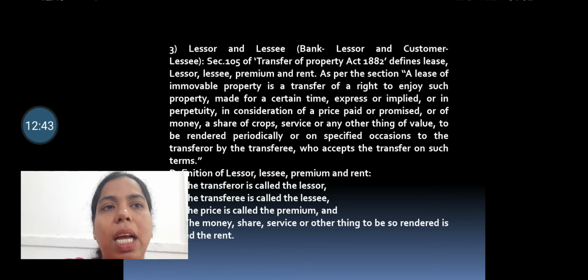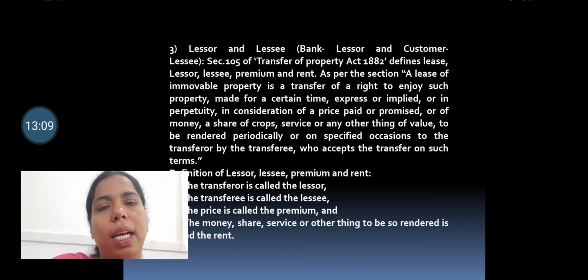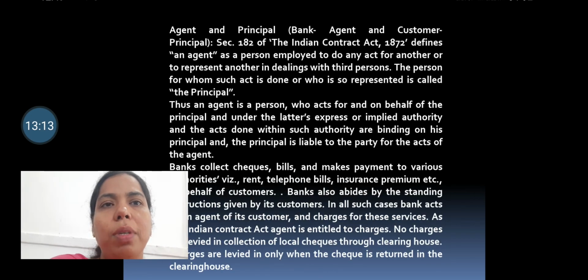As per the section, a lease of immovable property is a transfer of a right to enjoy such property, made for a certain time, express or implied, or in perpetuity, in consideration of a price paid or promised, or of money, a share of crop, service, or any other thing of value to be rendered periodically. Okay, so the bank works as a lessor here and the customer works as a lessee. So this relationship is developed.